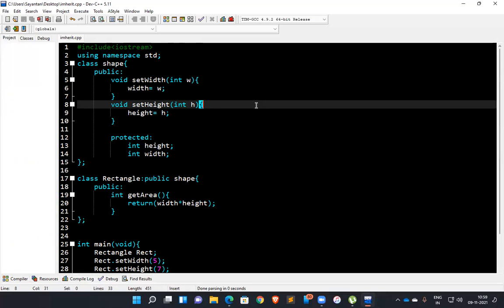I have some idea about namespace std: it has the definitions for cout, cin, and those functions, so that's why we use it.